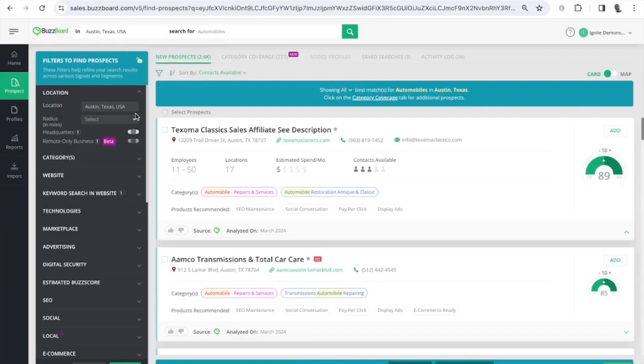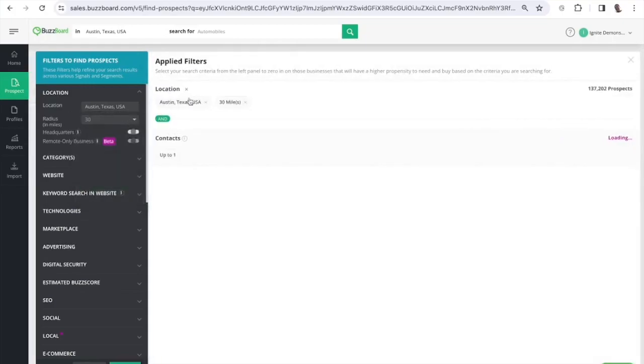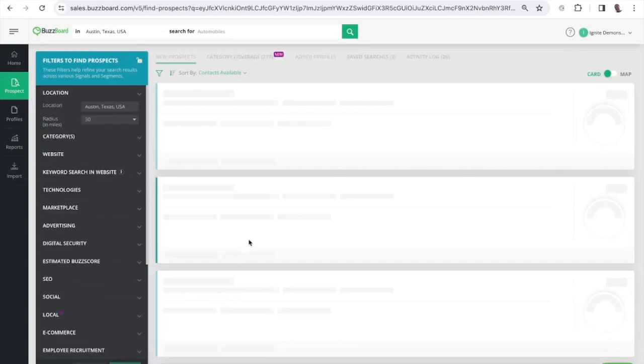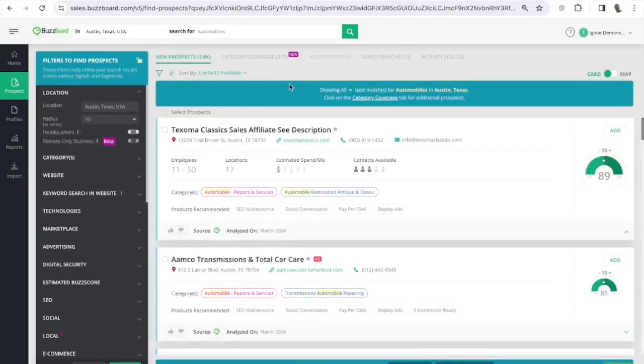And let's just say we're not limited to just Austin proper. We want to expand our radius a little bit, say a 30-mile radius around Austin. So we're going to select that. Sets up our filters. We hit find. So that 2,400 record count will increase now because we're expanding our search geographically. So now we're up to almost 4,000 records, 3,800 automobile-based businesses in a 30-mile radius around Austin, Texas.